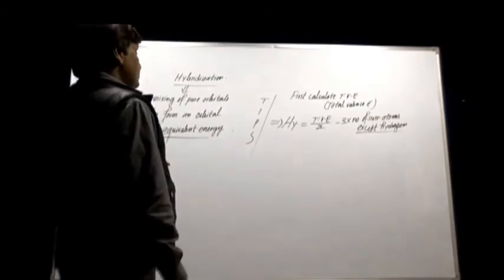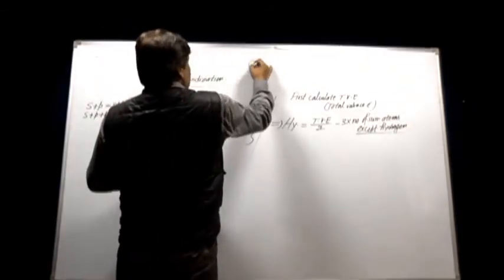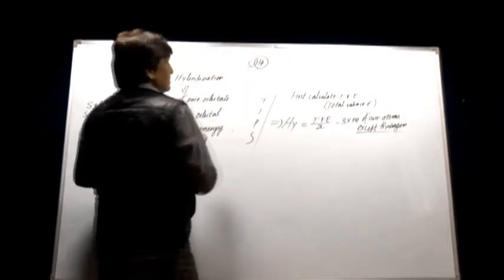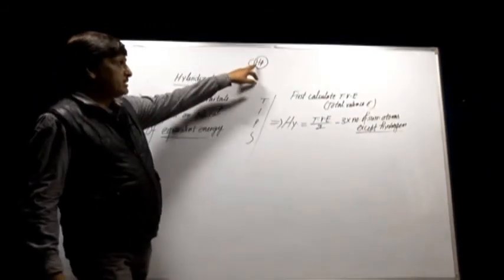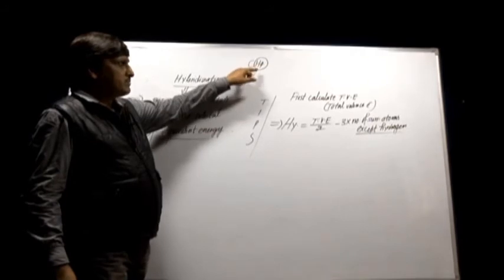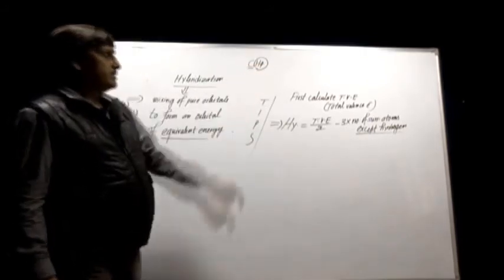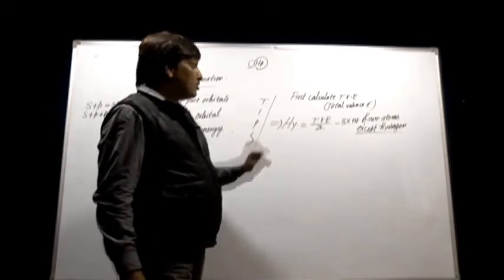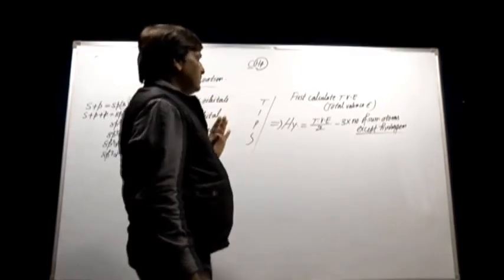What is the meaning of surrounding atom? Suppose in CH4, the first atom is the main atom and the rest of the atoms are called surrounding atoms. Here there are 4 surrounding atoms, but all these surrounding atoms are hydrogen. But in order to calculate the hybridization, if hydrogen is in the surroundings, it will not be counted at all.